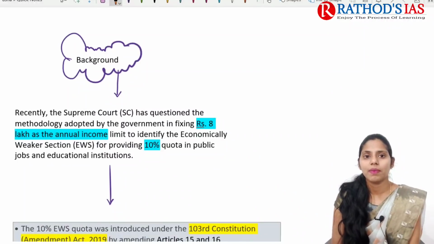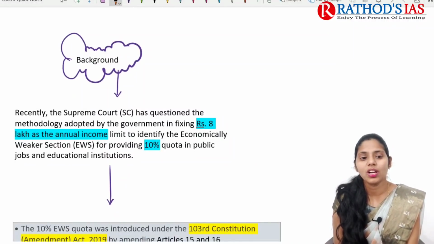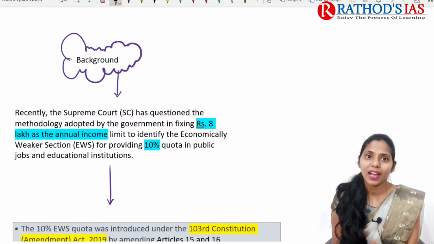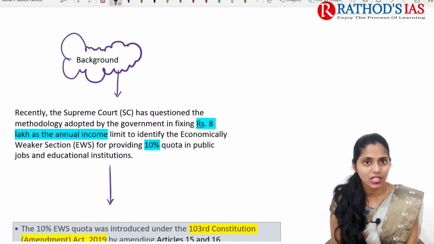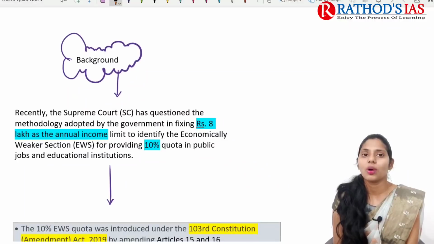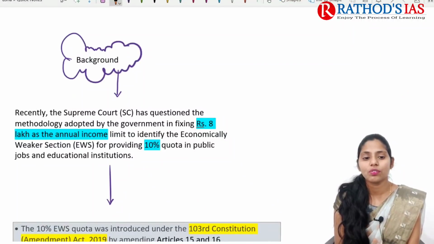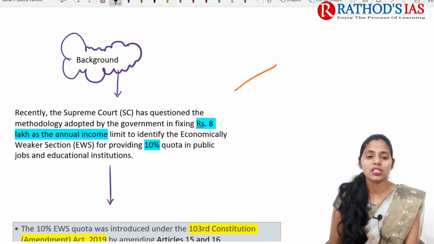And if you're talking about some background, recently what happened, the Supreme Court questioned what is the methodology adopted by the government in fixing this 8 lakh rupees as an annual income limit to identify economically weaker sections of society. And whenever we are identifying these economically weaker sections of society, we are going to provide a quota in public jobs as well as education institutions. Okay, so this is some background.